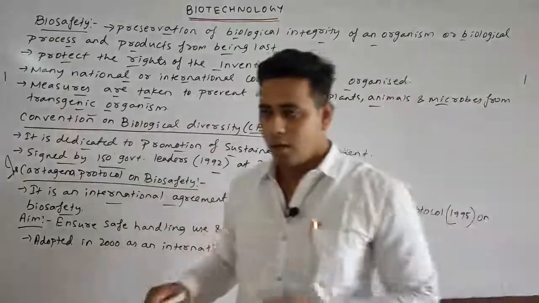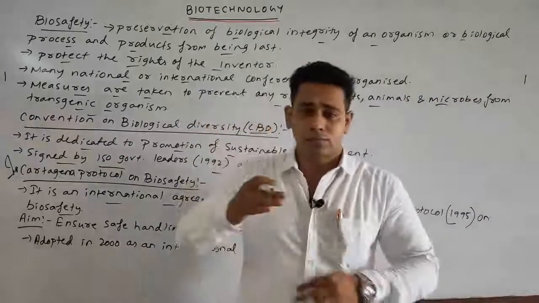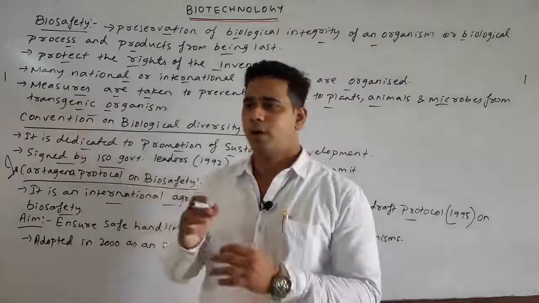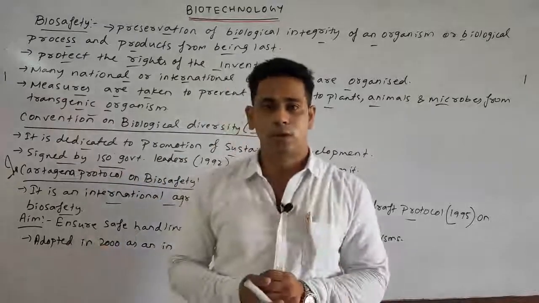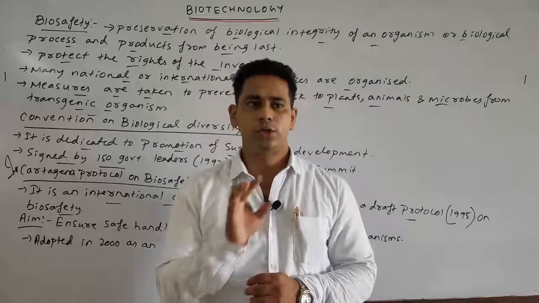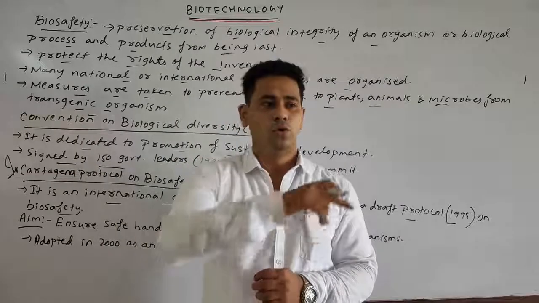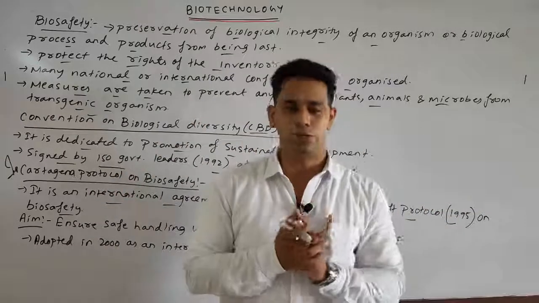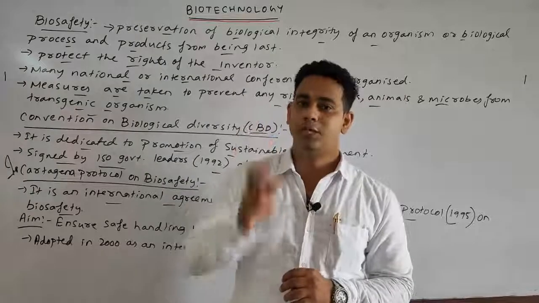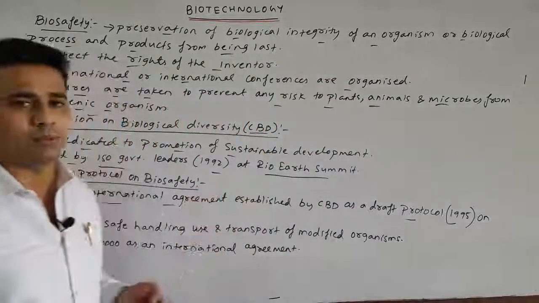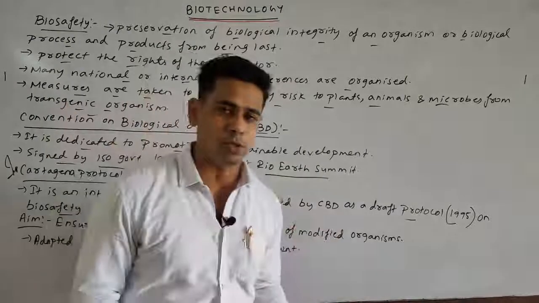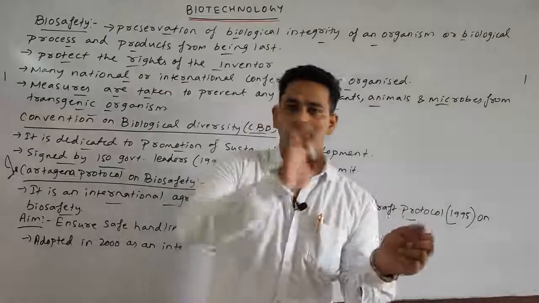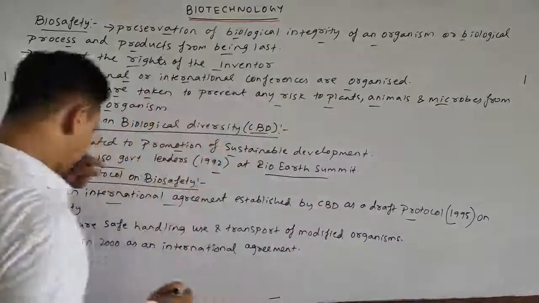As I said earlier, while doing research, lab work, and working on modified organisms, we should ensure safety so that it does not do any harm to our biological surroundings. It may be us, various animals, or our ecosystem. So the first point is that it ensures the safety of the surrounding biological organisms, us, and our ecosystem, so that there is no harmful impact from transgenic animals or plants.